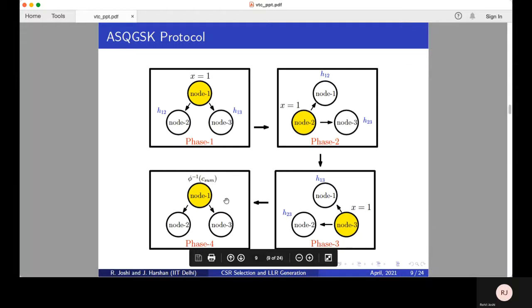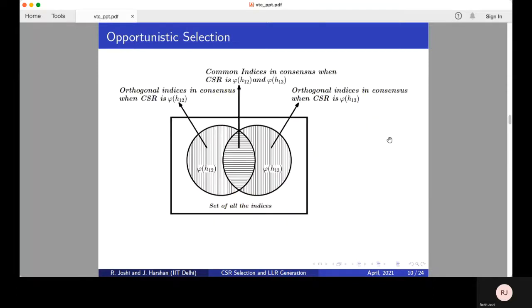The other two nodes can retrieve the other unseen channel by first decoding the point in QAM, mapping it to the ring, and then performing modulo subtraction with the help of the known quantized channel at their end. After that, all three nodes apply the bit synthesizing quantizer to the chosen CSR, either H12 or H13, and undergo the consensus phase, where they check for the indices out of the guardband at all three nodes and derive the key.